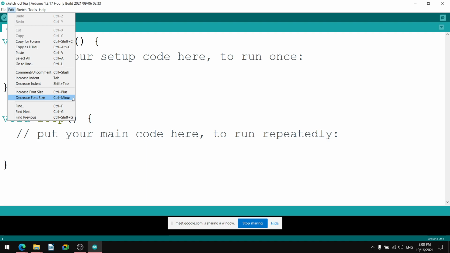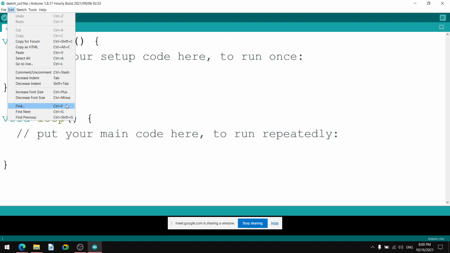Then release the control and plus sign. So in this way, you can change the font size. You can increase the font size, you can decrease the font size. Similarly, in larger programs, if you want to find a particular word, instruction, or particular variables, then you can go for